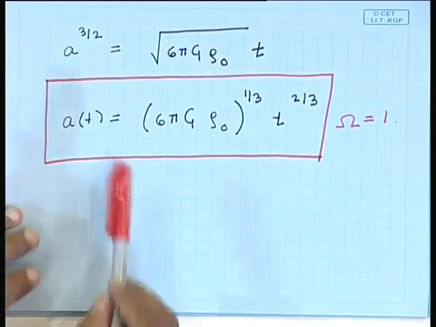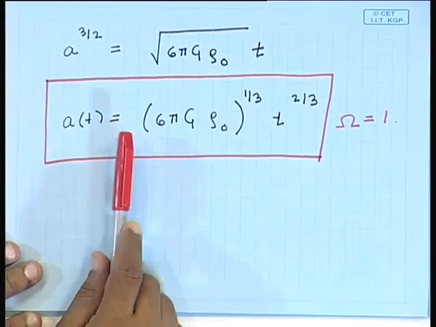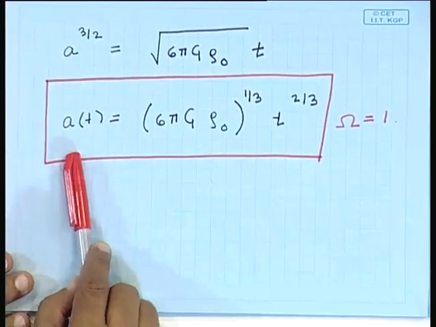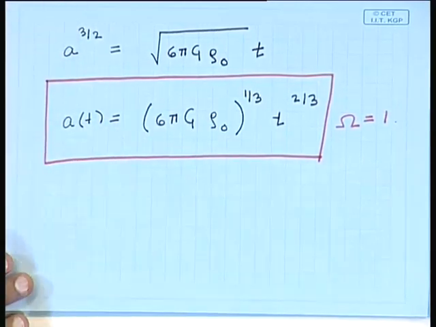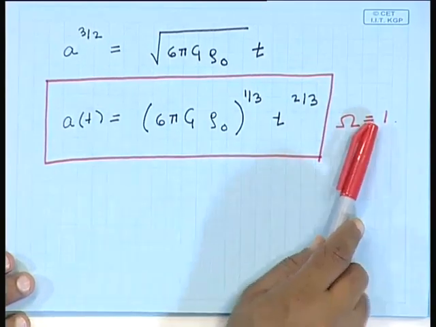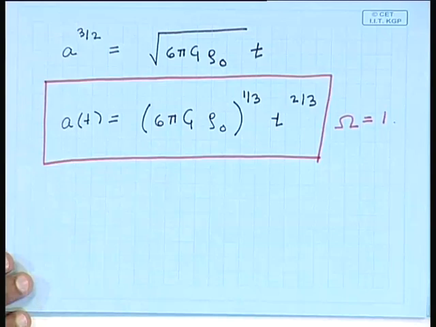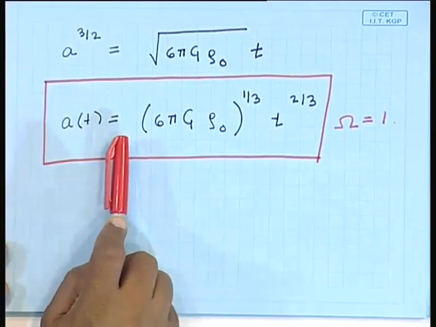And this model is going to be very important in our discussion, because it is the simplest possible cosmological model. Whenever we have this constant of integration E occurring, whenever omega is not equal to 1, the solution gets a little more complicated. So, we shall always be referring to this particular solution.